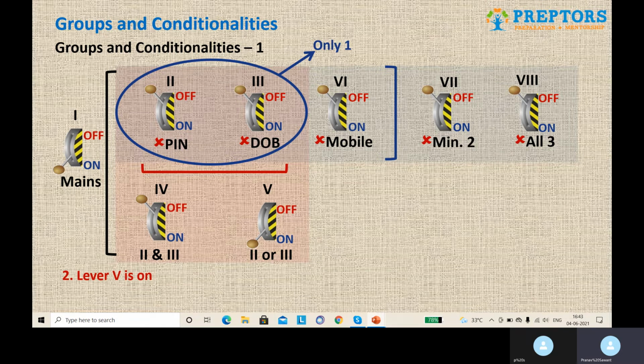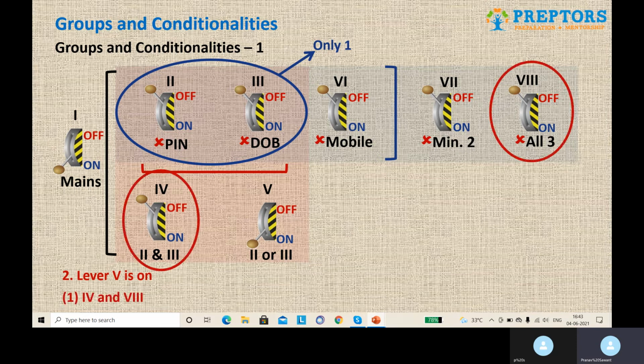Now guys, just refer to the eighth condition. For lever 8, the condition said all the three parameters must be satisfied. But over here, out of 2 and 3, any one lever is off. Hence, the parameters will never all be satisfied. So lever 8 is going to be definitely off. Hence, we got the answer as lever 4 and lever 8. So these two levers are definitely going to be off.